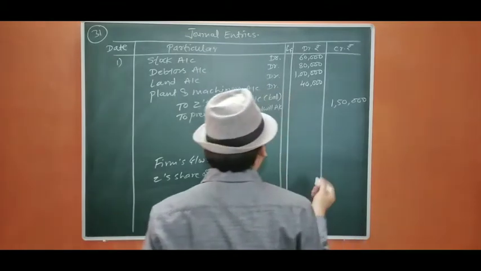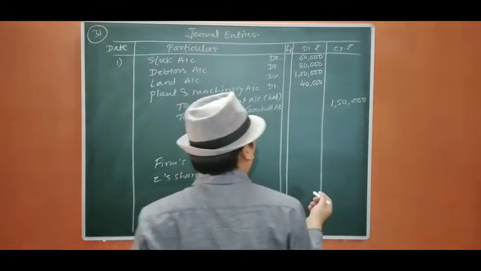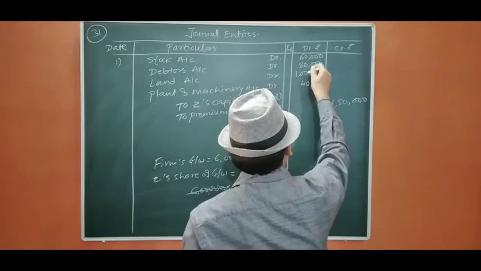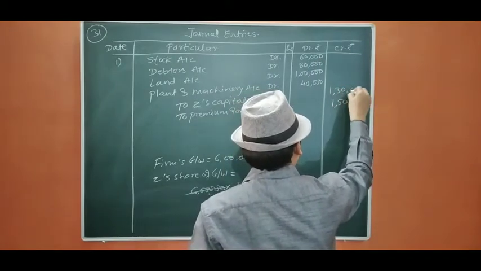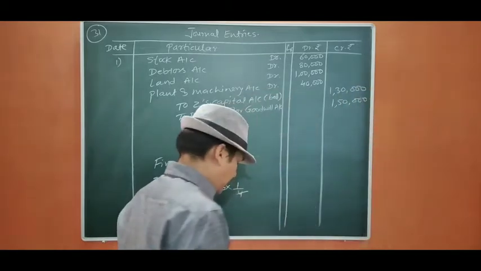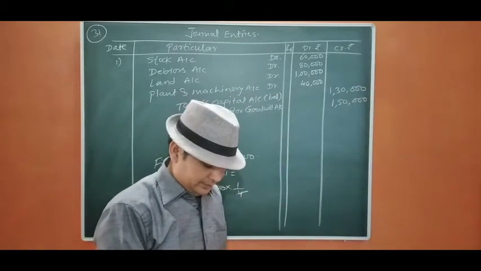Now the difference amount is going to be our capital, so it is 2,80,000 minus 1,50,000, which means 1,30,000 is the capital amount.